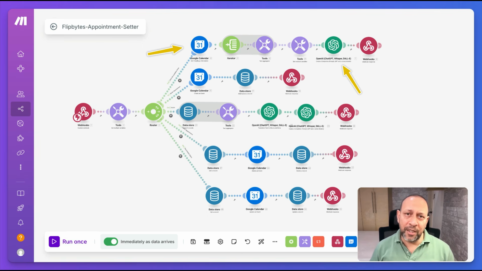And the best part is this is applicable to any business. Also, the whole automation uses only Google Calendar and ChatGPT. That's it, nothing else. No cal.com API, no Calendly API, no other third-party applications. In less than 2 hours, you'll be up and running with a full voice AI appointment booking system. Okay, so without further ado, let's jump in and let me show you exactly what we'll build today.